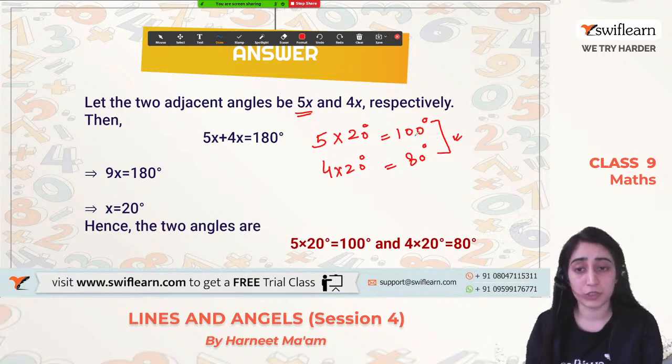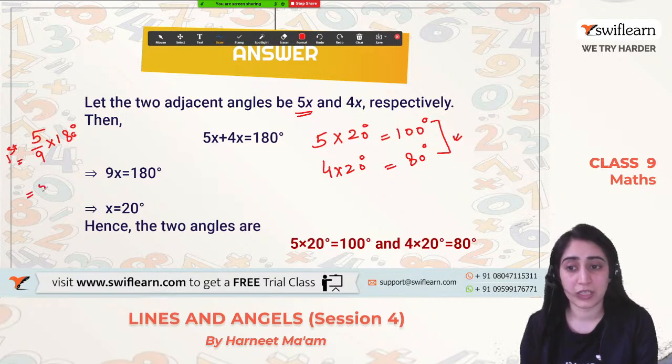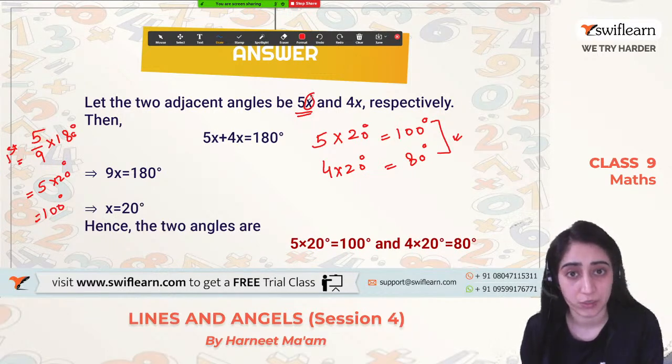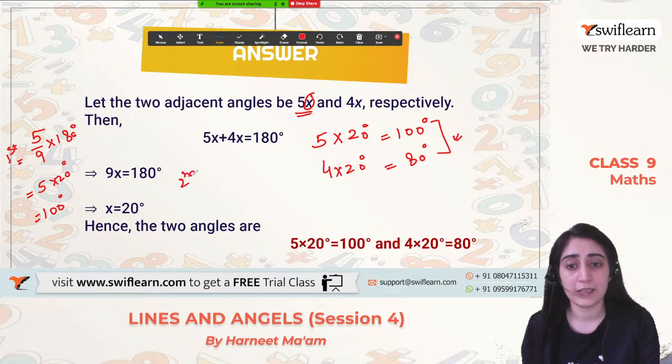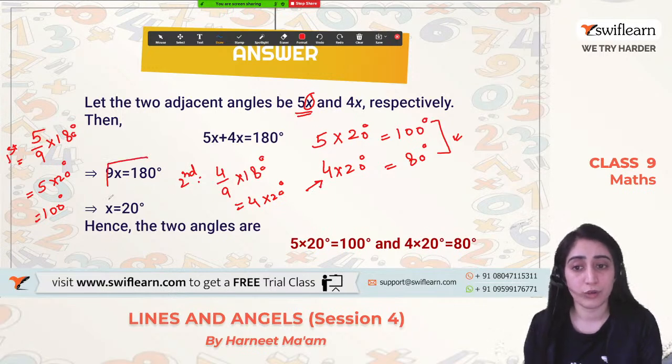The other method which I was telling was, it's 5 by 9 of 180 degree. The first angle will be 5 by 9, which comes out to be 5 into 20 degree. That directly shows us 100 degree. In that case, we don't need to take x into account. And the second angle can be directly calculated by 4 by 9 of 180 degree. So that also comes out to be 4 into 20 degree. We are coming directly to this point instead of solving this one.